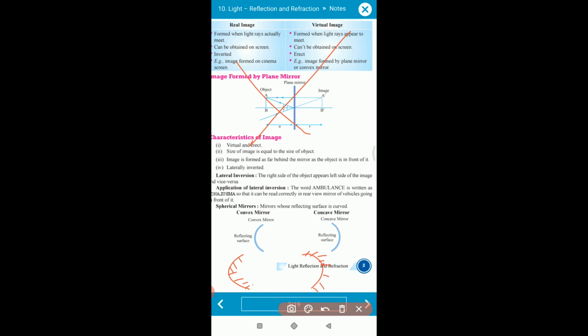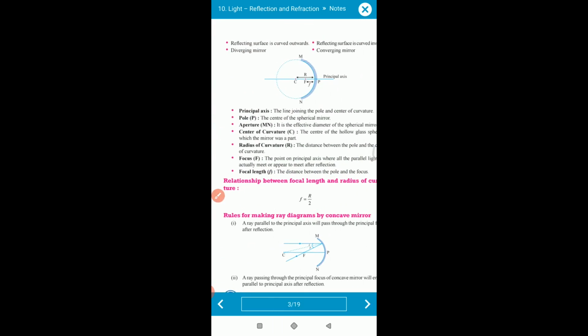Suppose in the spherical mirror I apply a coating or polish on the outside surface. This kind of mirror is called a concave mirror. If I apply a coating or polish on the inside surface of the mirror, these mirrors are called convex mirrors. So coating on the outside surface gives a concave mirror, and coating on the inside surface gives a convex mirror. Understood? Now move to the next session.